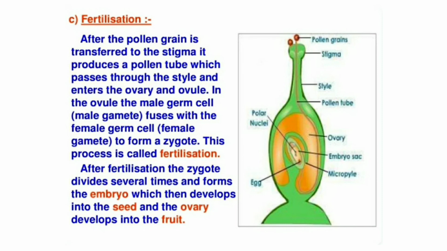Fertilization. After the pollen grain is transferred to the stigma, it produces a pollen tube which passes through the style and enters the ovary and ovule. In the ovule, the male germ cell fuses with the female germ cell to form a zygote. This process is called fertilization. After fertilization, the zygote divides several times and forms the embryo, which then develops into a seed, and the ovary develops into the fruit.